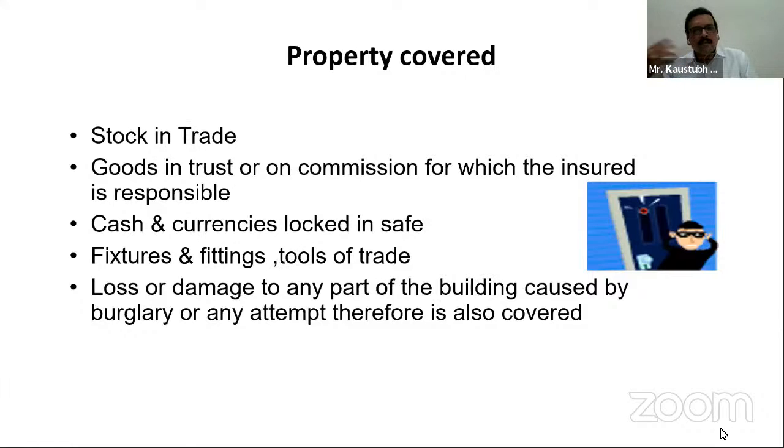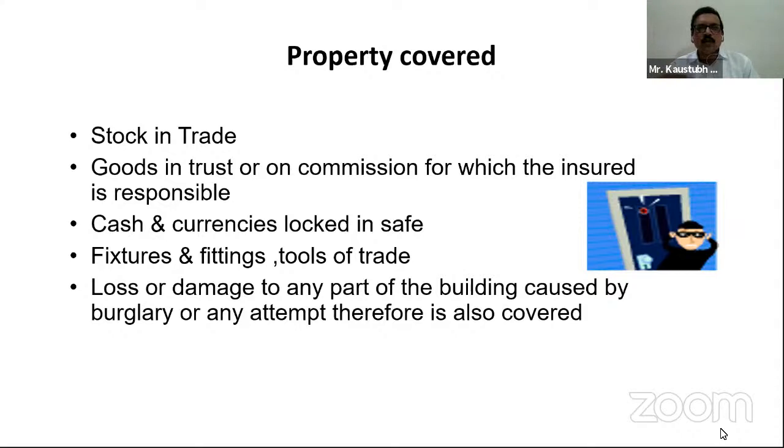When we purchase shirt material or pant material and give this material to a tailor to have the shirt stitched, the shirt piece which we have given to the tailor is mine, so the insurable interest is mine.